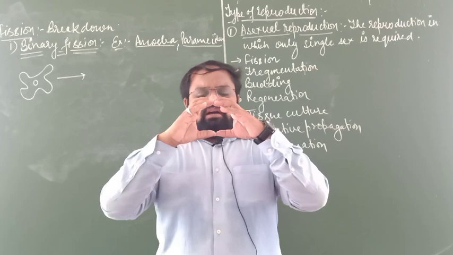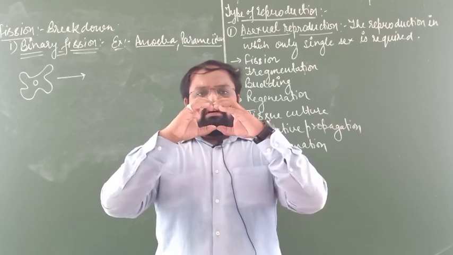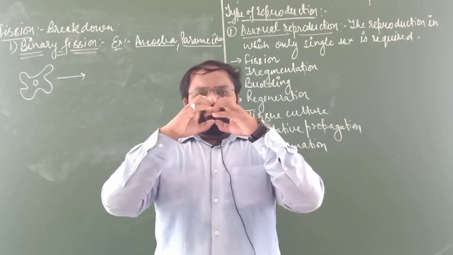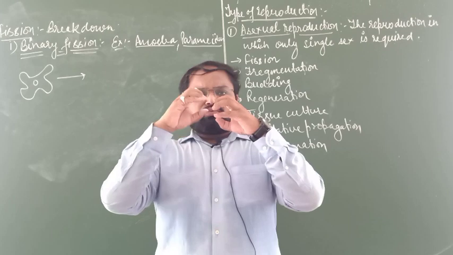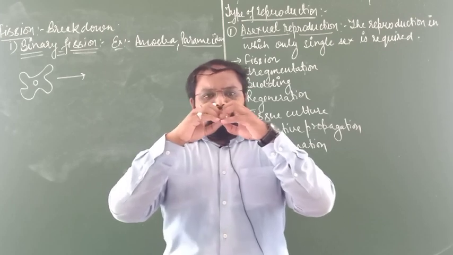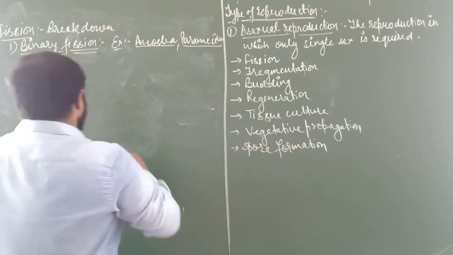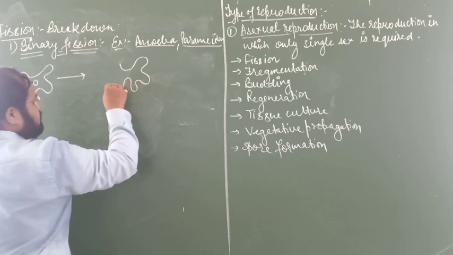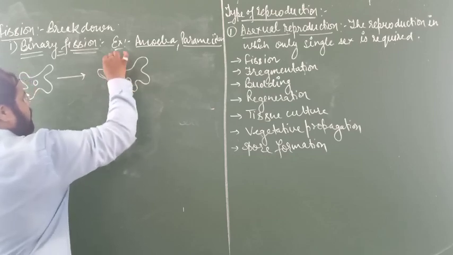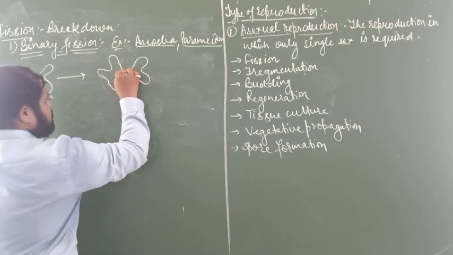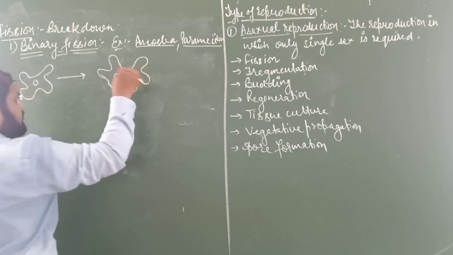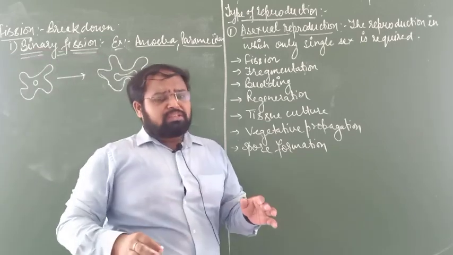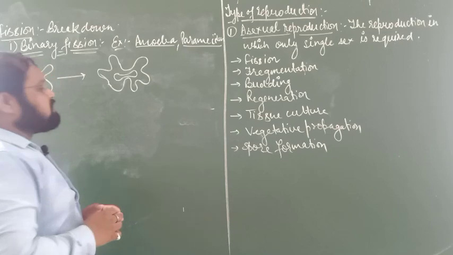If this is the amoeba and it makes a little groove, it creates pressure. In between, the nucleus is present, so the groove creates pressure on the nucleus and the nucleus is also elongated. This is the most important diagram, because in many examinations, especially the board examination, this diagram will definitely come.